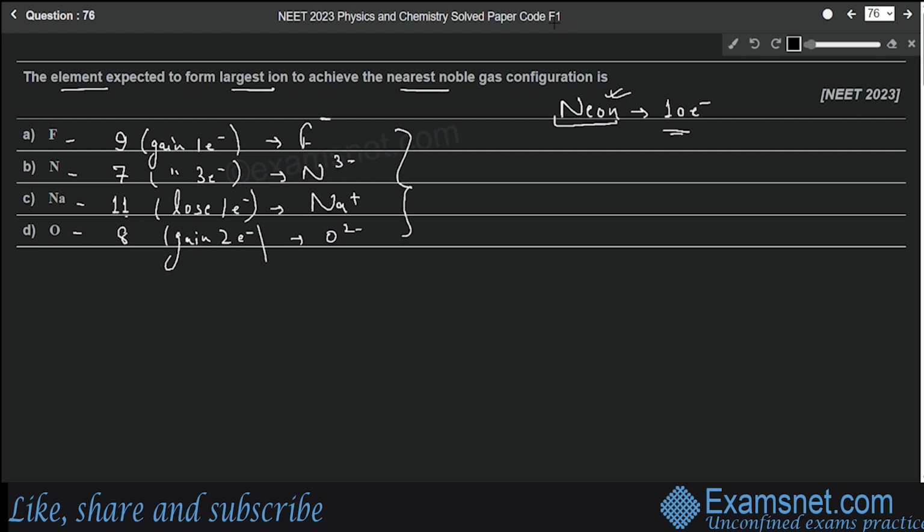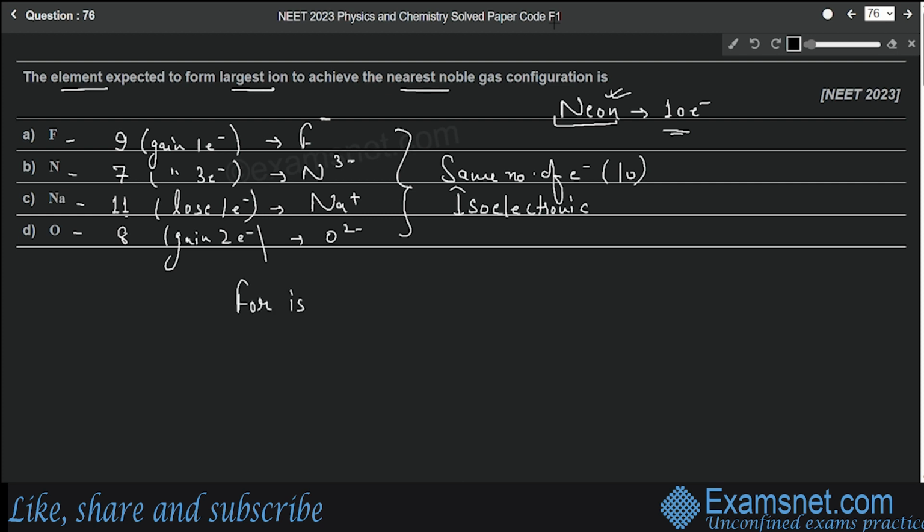Now all these ions have same number of electrons, that is 10. That means they are isoelectronic species, isn't it? Isoelectronic means having same number of electrons. Now what happens for isoelectronic species?